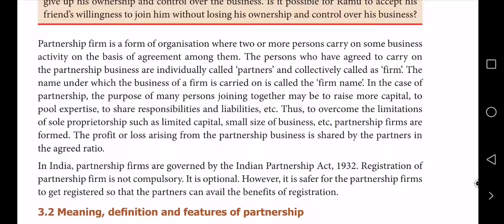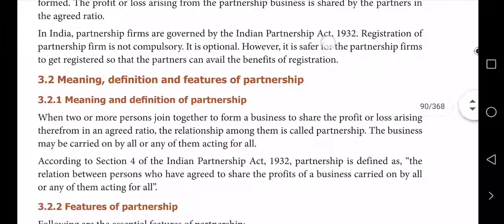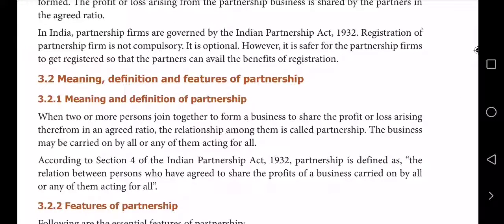Okay, ma. Then the same, what I just pointed out, some meaning is given here. See, when two or more persons join together to form a business to share the profit or loss, sharing therefrom in an agreed ratio, the relationship among them is called partnership. The business may be carried on by all or any of them acting for all. That section 4 Indian Partnership Act சொல்றாமா, the relation between persons who agree to share the profits of business carried on by all or any of them acting for all. Okay ma, good. This is the definition.